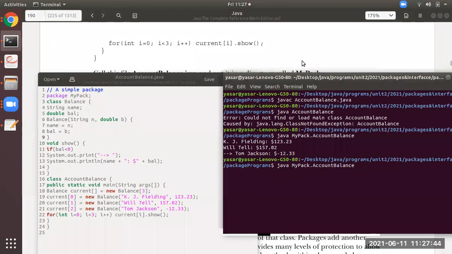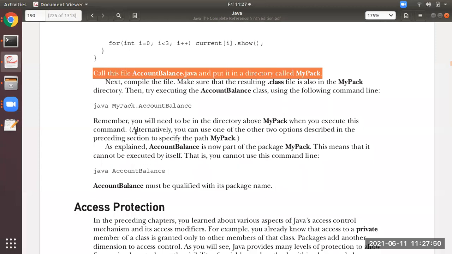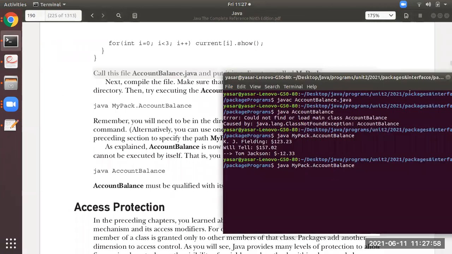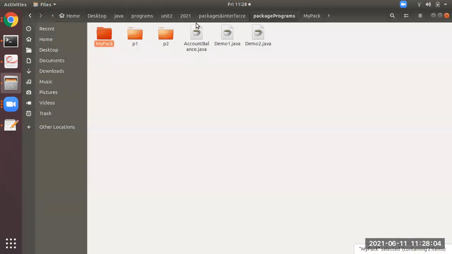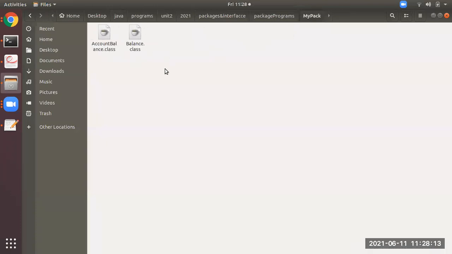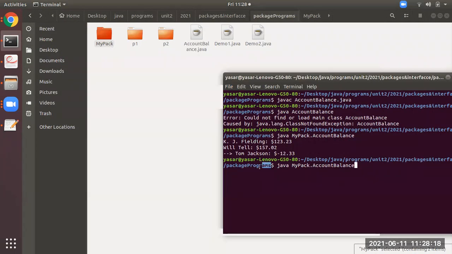As we have seen the execution, now you see here the theory point. Same thing: call this file AccountBalance.java and put it in a directory called mypack also. Over there also you can execute. It is not a problem if you keep your AccountBalance.java file outside, or over here in mypack. But you should remember that the class files should at least be here in the mypack folder, and you should execute from outside the mypack folder. You should not execute from inside the mypack folder.